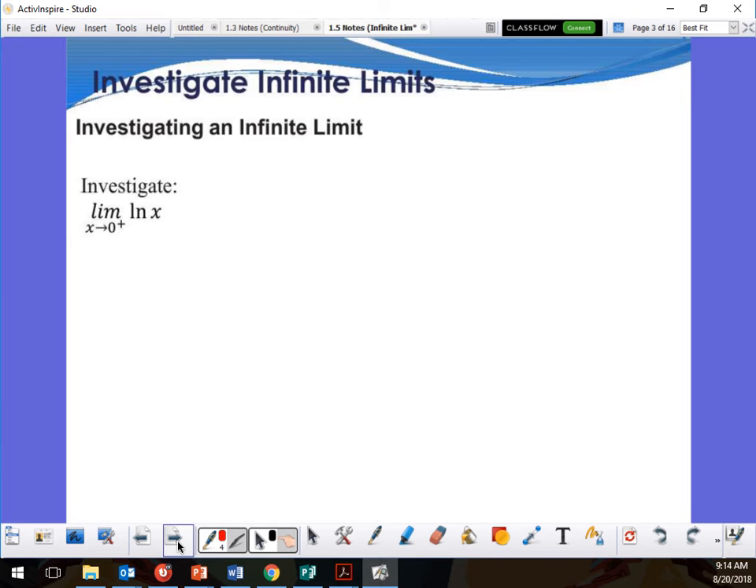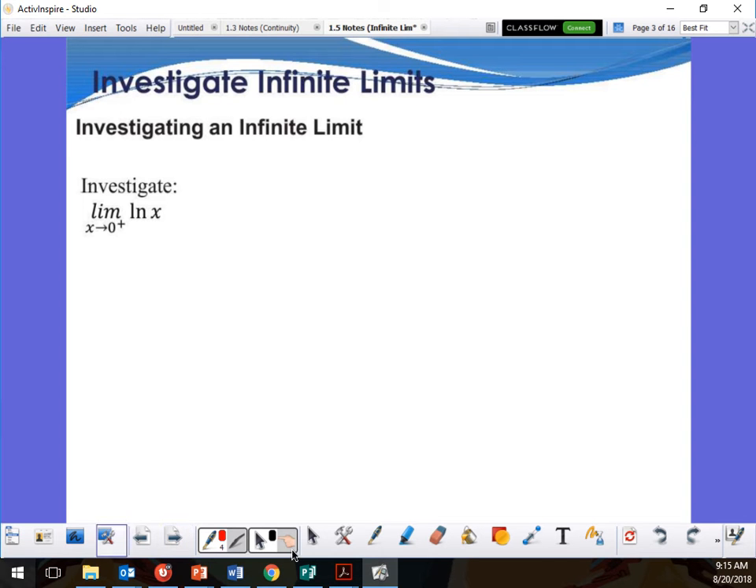Now, how about this one? The limit of ln x as x approaches 0 from the right. Since I'm pretty sure you don't know your ln rules, use your handy dandy calculator. Where are you going to enter this, Scratchpad or the graph? The graph, thank you, because if you try the Scratchpad here, you might not like it.